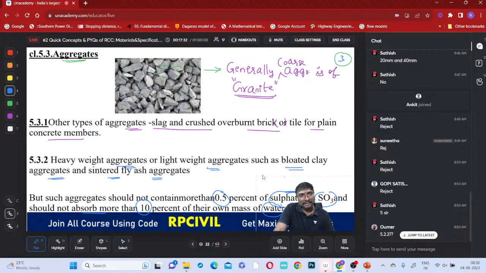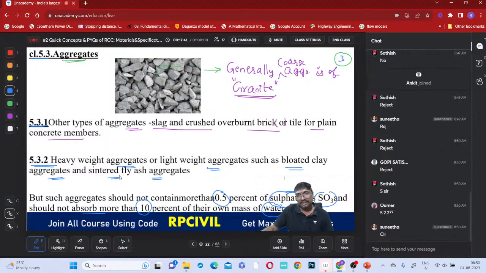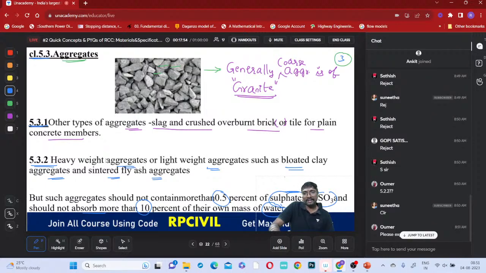Those are class numbers. IS 486 class numbers I am giving as they are, right? These are IS 486 class numbers, Class 5.3 regarding aggregates. Directly I have copied the statements from IS 486 and am giving them, because IS 486 is the only reference for us, nothing else, whenever you want to counter any solution or whatever it is.